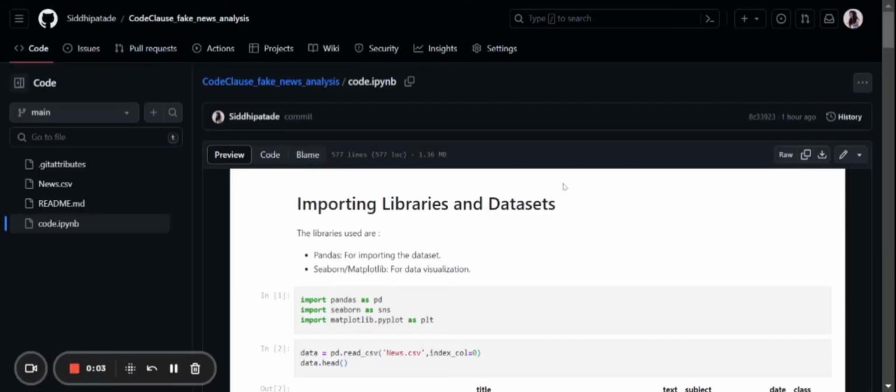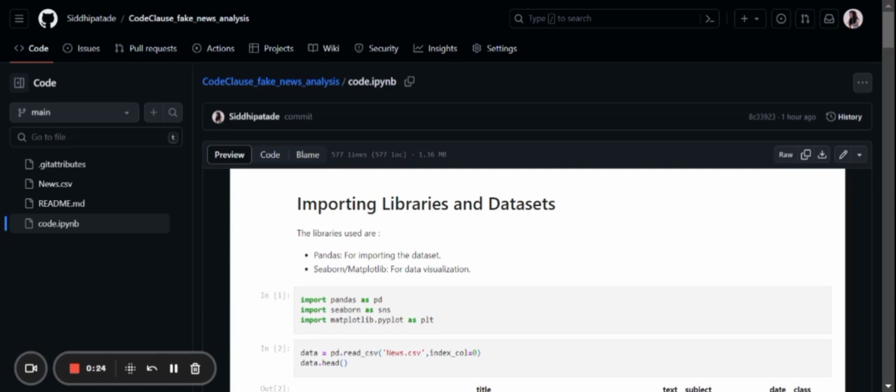Fake news analysis. This project focuses on analyzing news articles to determine if they are real or fake. I use machine learning techniques to build models that can classify news articles, and the main steps of the analysis include data preprocessing, feature extraction, training and evaluating different classifiers.